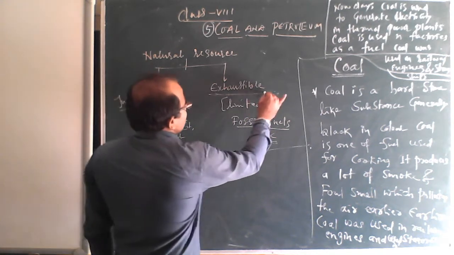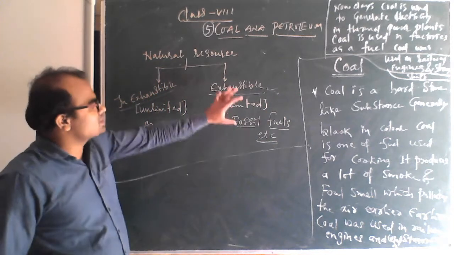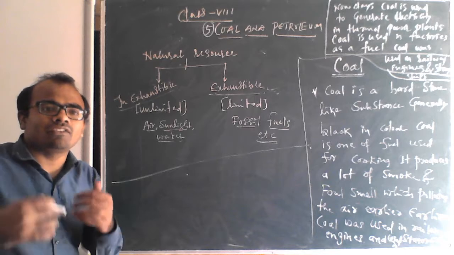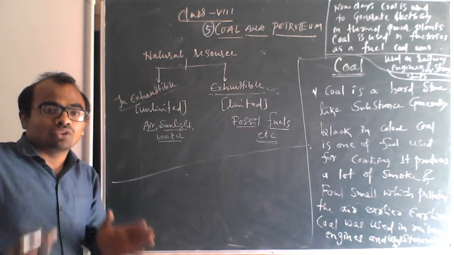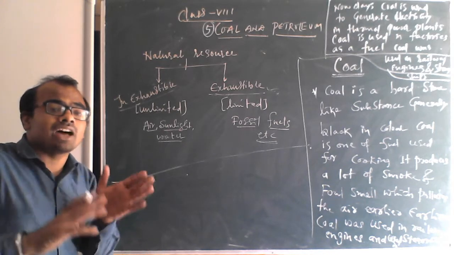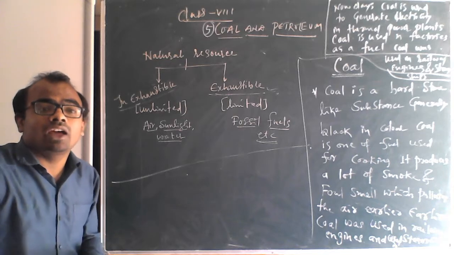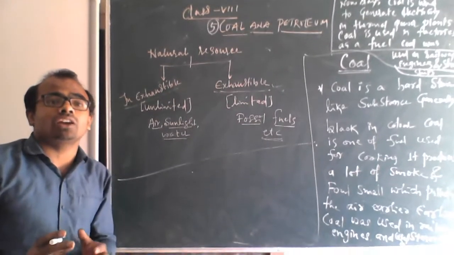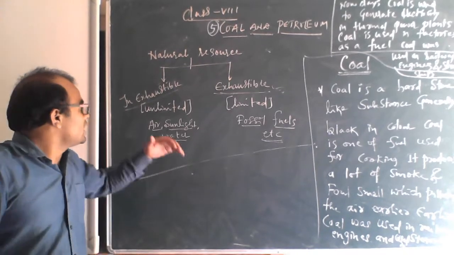So we have seen these two types of natural resources, inexhaustible and exhaustible. Exhaustible means they will wind up, they will finish one day. We call them exhaustible natural resources.